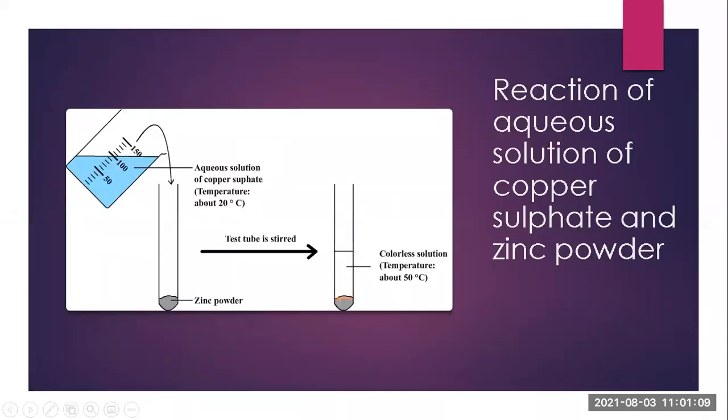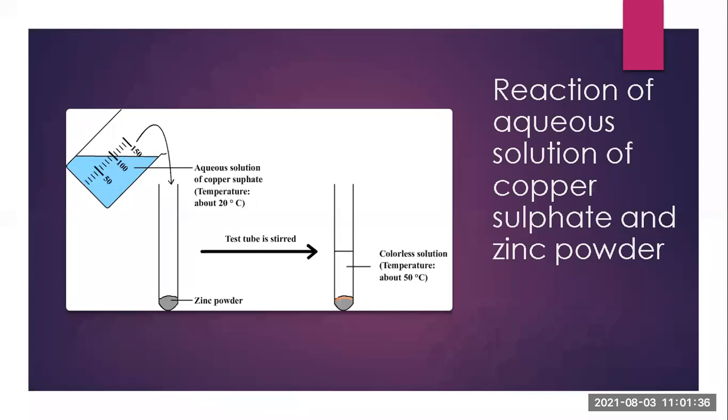So here is the reaction of an aqueous solution of copper sulfate and zinc powder. You can see an aqueous solution of copper sulfate is poured into a test tube containing zinc powder. So what happens here? Just stir the test tube. Then you will see that the blue colored solution of copper sulfate gets converted into a colorless solution. Now how is it happening?